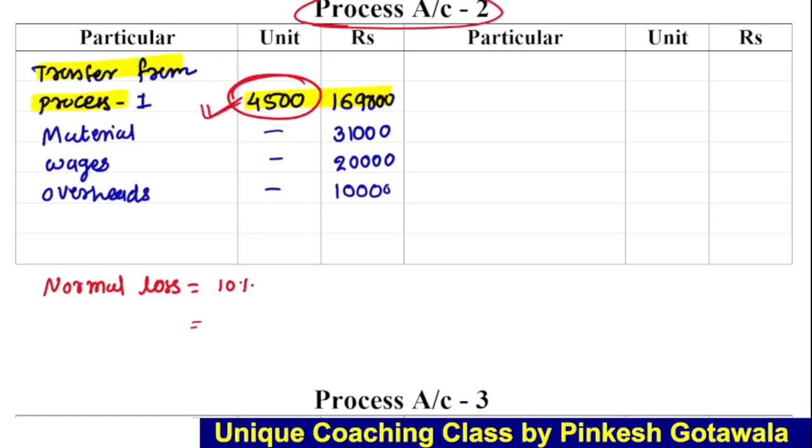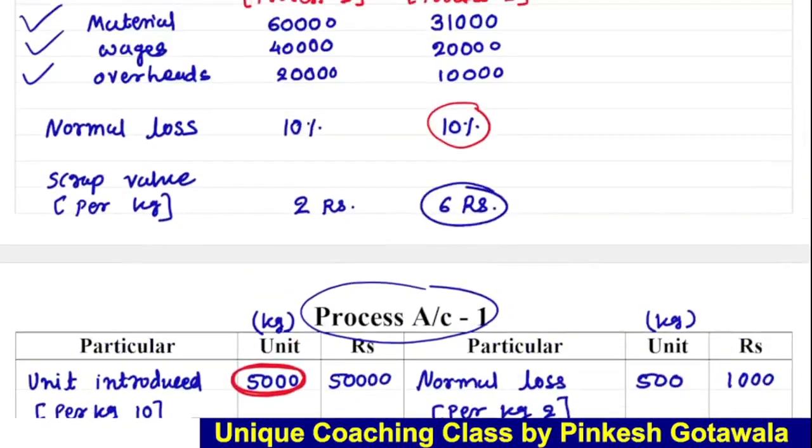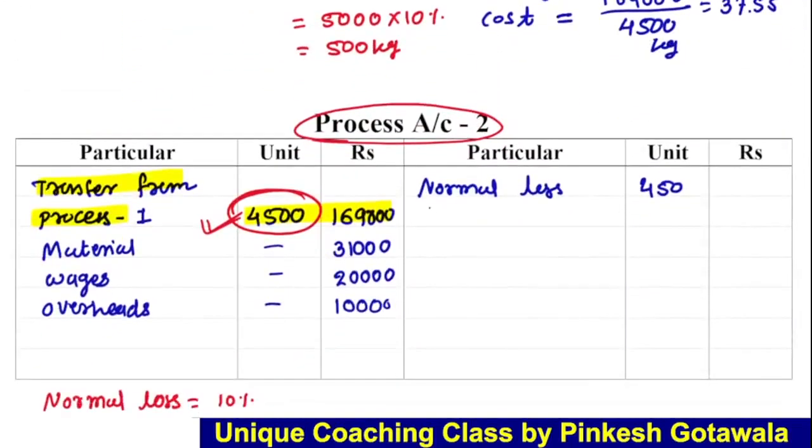So we consider this: 4500 into 10%, we get 450. This is the normal loss. Okay, so let's give effect. It will become the credit side, normal loss 450. Now we sold this loss as scrap at rupees 6 per kg. So 450 into 6, it will be 2700.